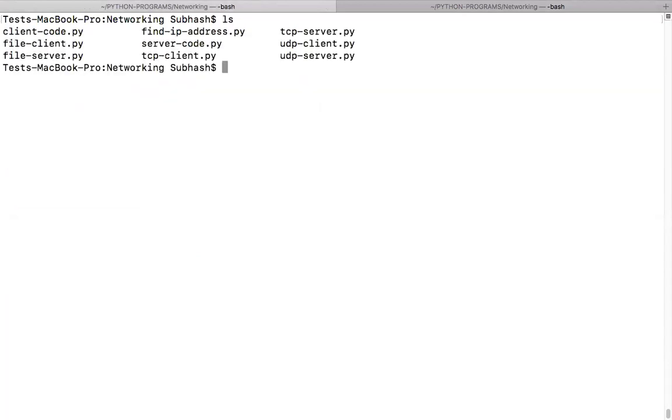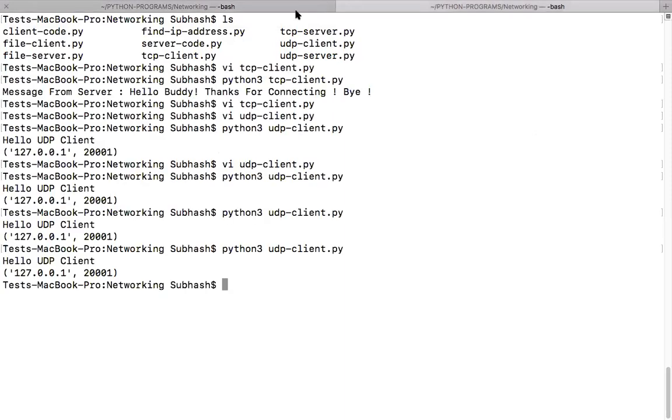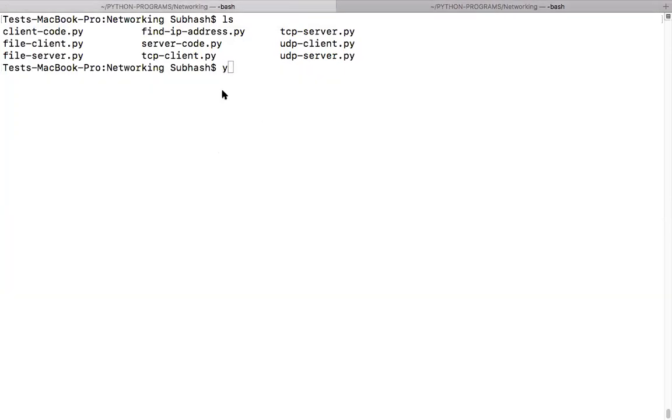Now, what is the next one we have? Shall we see the file transfer client and file server, guys? And then last we'll see the server code and server chat client. I'm not sure what the file client is doing. Let me just run the code and then we'll see what is happening inside. Which one will run first? We'll run the server first. Python file server.py. The file server started running. I'll run the client now.